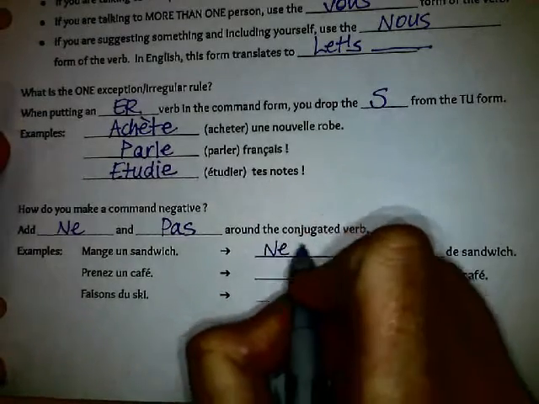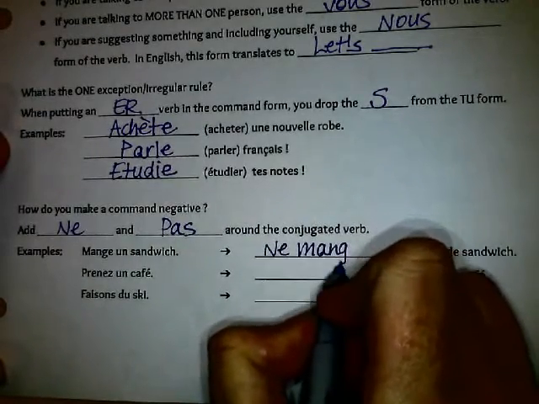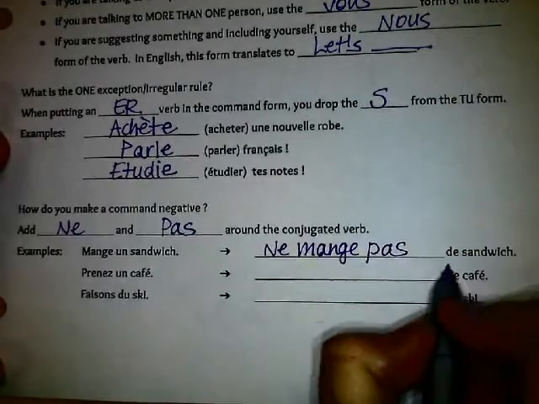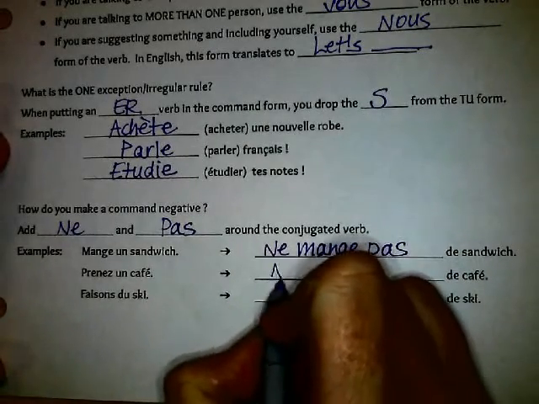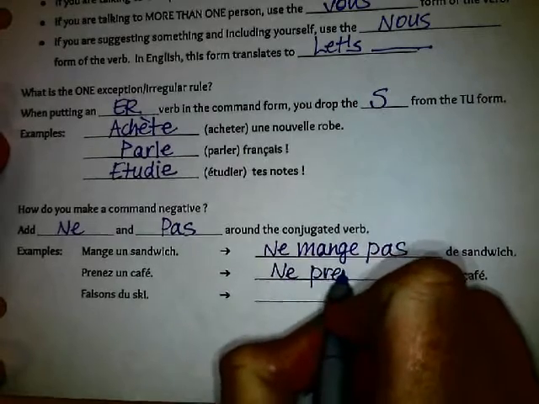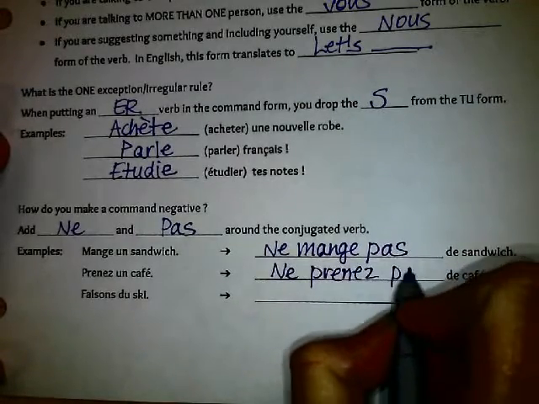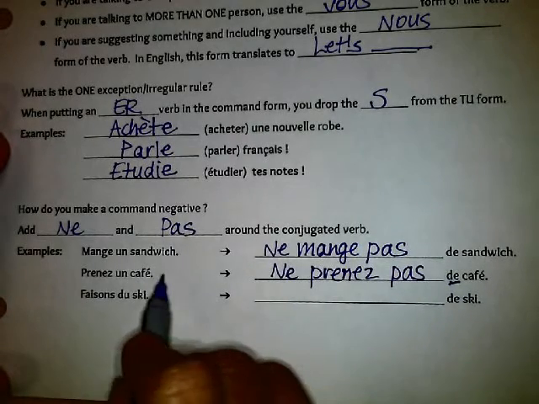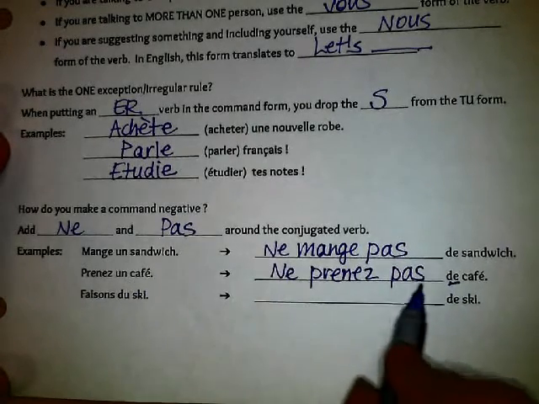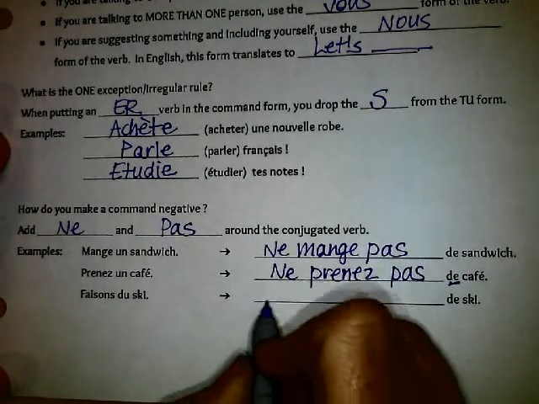So, ne mange pas de sandwich. Un becomes de after a negative. Ne prenez pas de café. After the negative, that un right here becomes de. Alright.